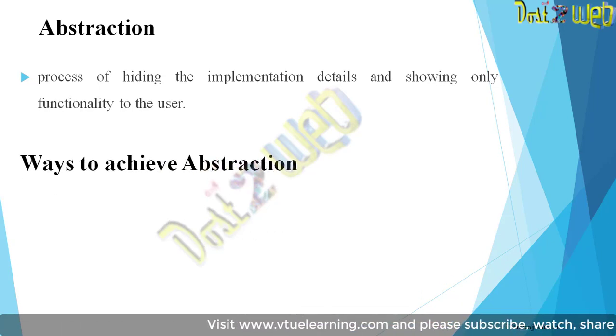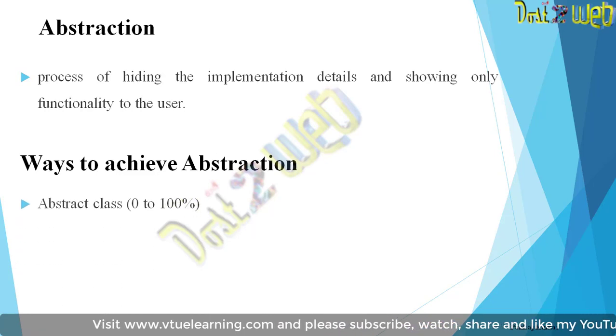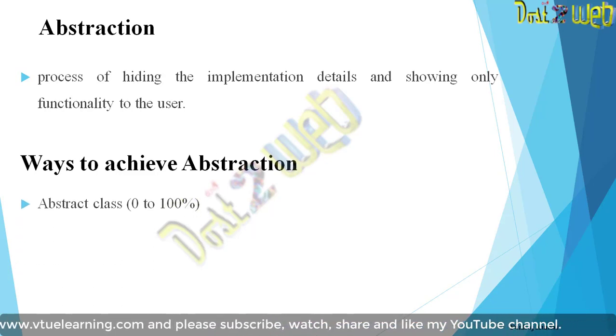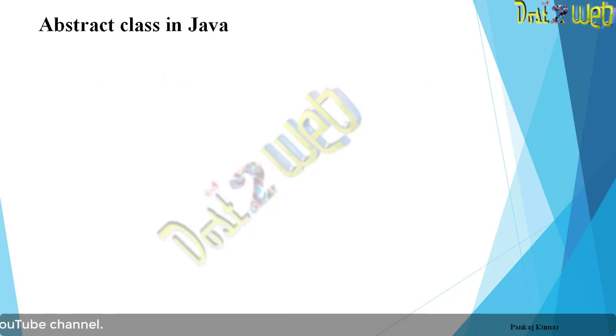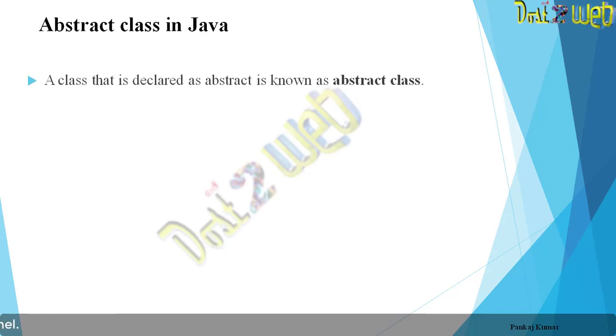Okay, so what are the ways to achieve abstraction? You can use an abstract class, where you can get 0 to 100% abstraction. You can also use an interface. So how do you use an abstract class in Java? Any class which is declared with the keyword abstract will be known as an abstract class.